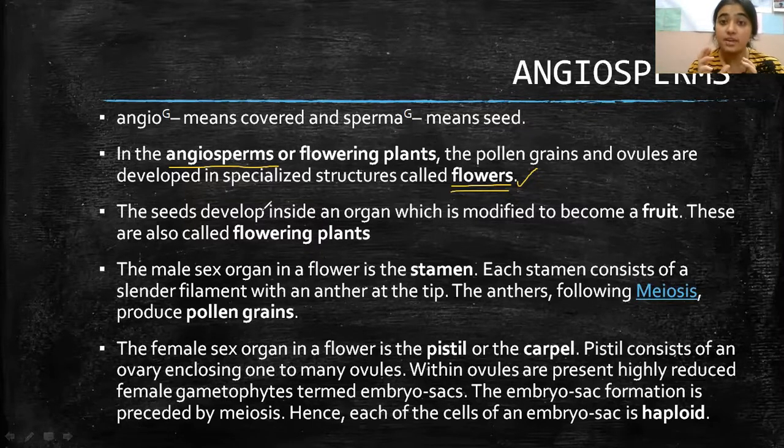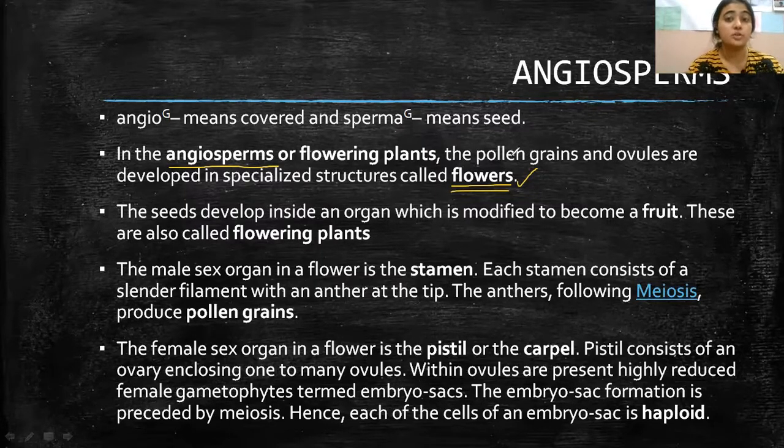So, they are the flowering plants where the pollen grains and ovules are housed in a specialized structure known as flowers. In the very next slide, I will also be discussing the structure of the flower of the angiosperm with you, so that everything will be crystal clear to you, what the parts present in flowers are and how we can then proceed to the fertilization or reproduction process.